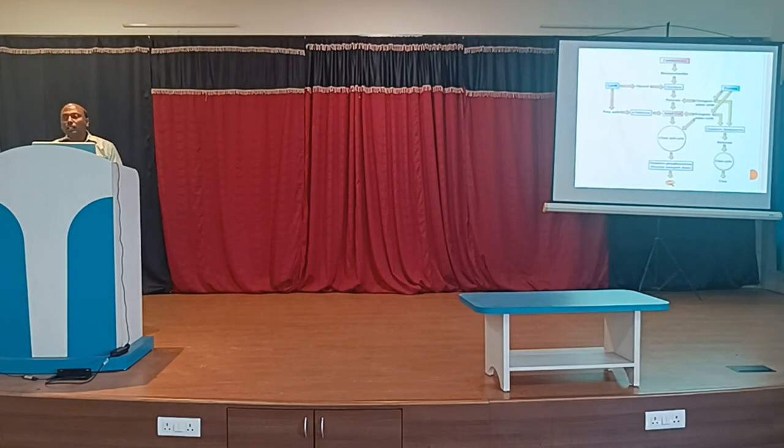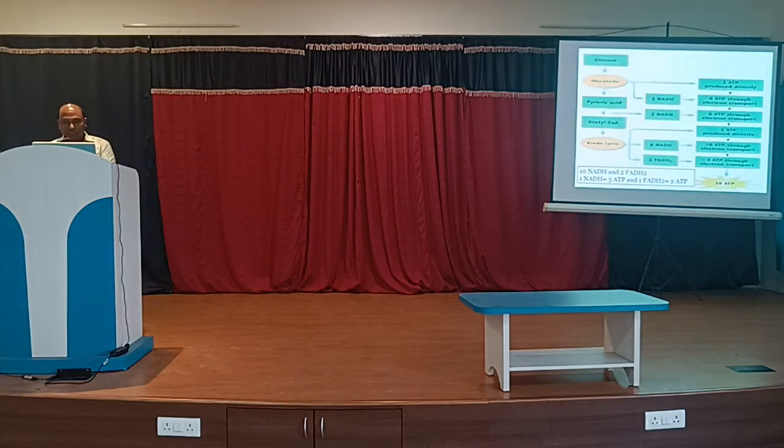And both cycles give us energy. That is the ultimate aim of carbohydrate metabolism, or the ultimate aim of glycolysis or of the TCA cycle: to get the energy to perform daily activity. For each and every activity there is a requirement of energy. That energy is provided with the help of the glycolysis cycle and the TCA cycle.